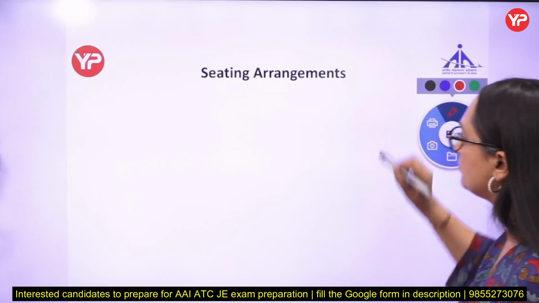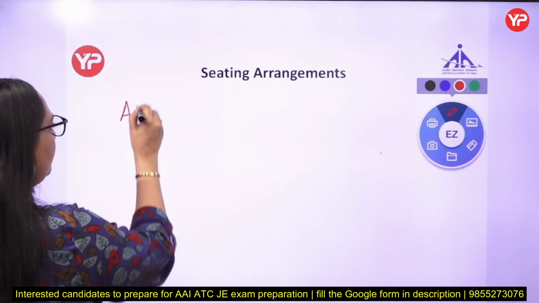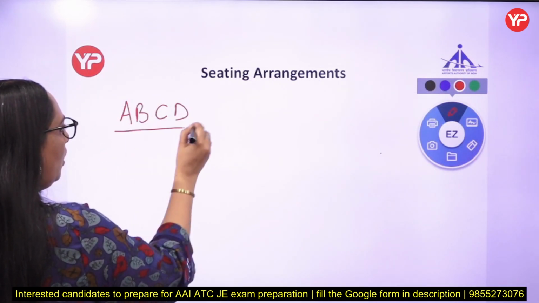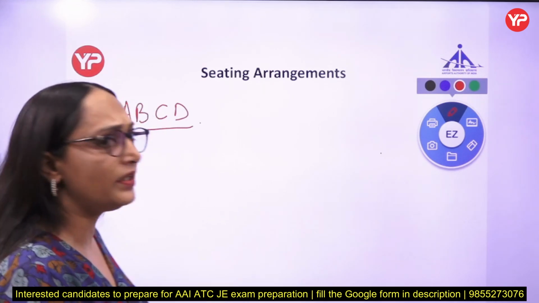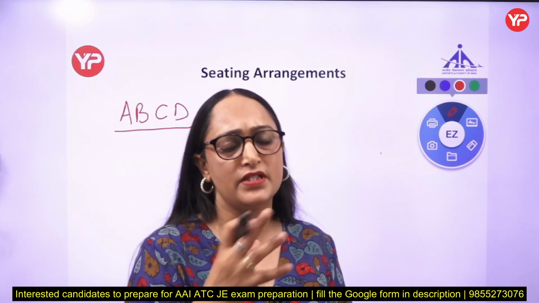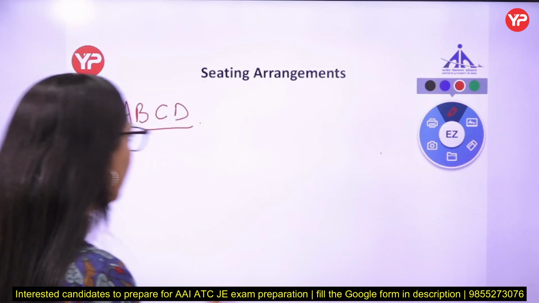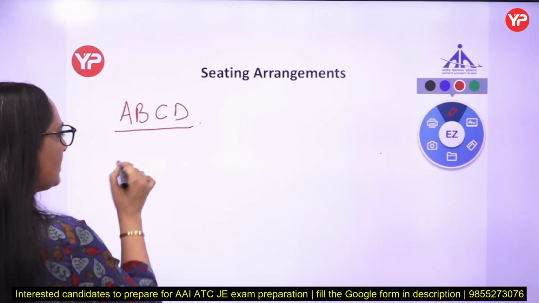Now let's do one example. Saying that A, B, C, D, all of them are facing inside the circle or sitting around a circle. If it is not given which direction they are facing, always assume that all of them are facing inside the circle.